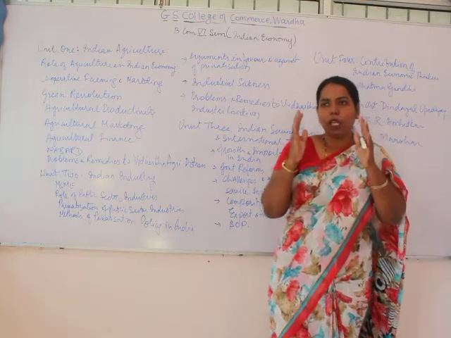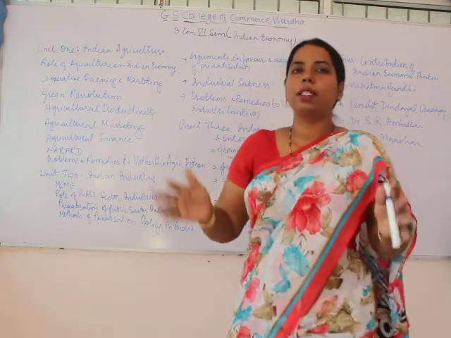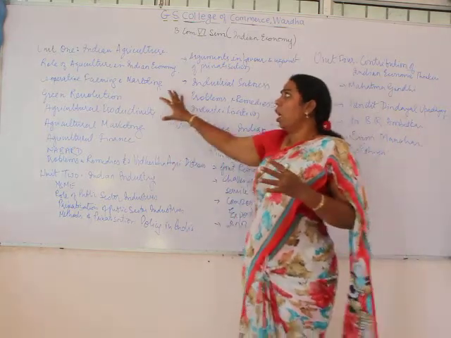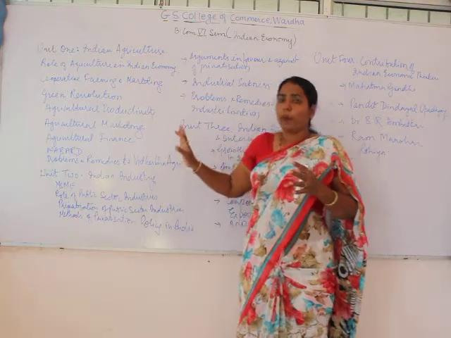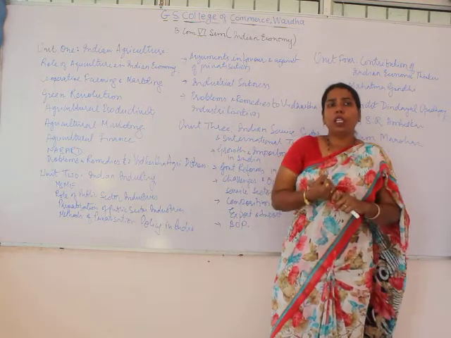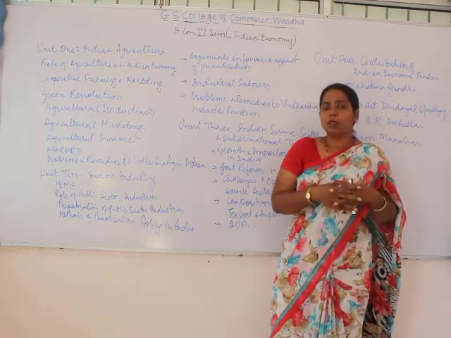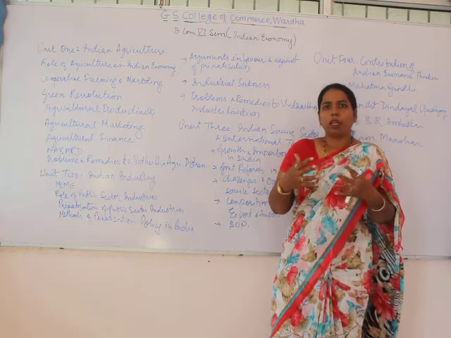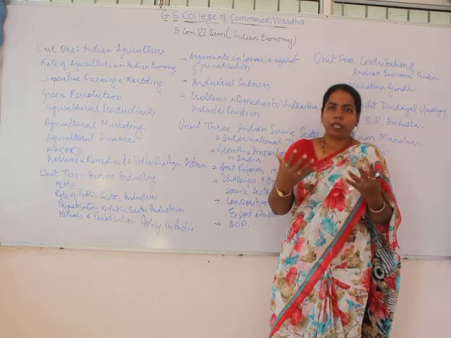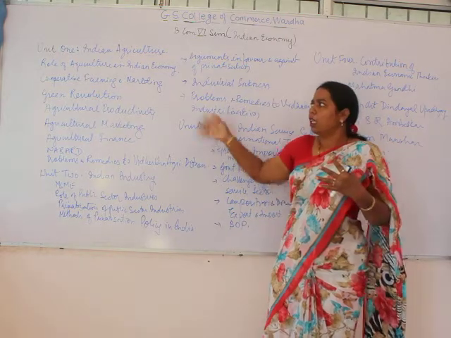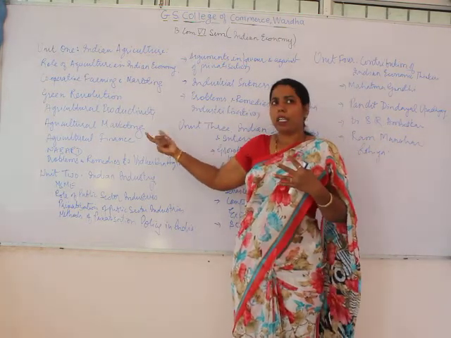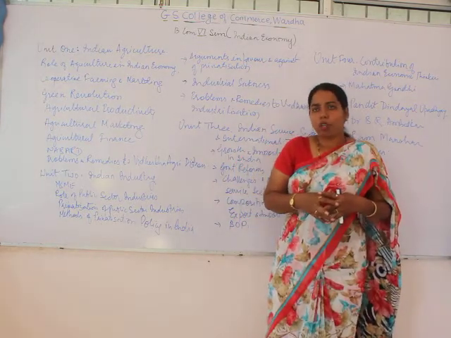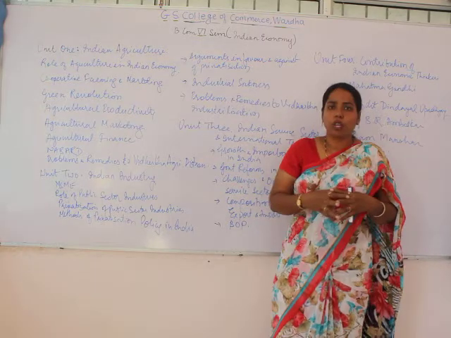So overall, this syllabus basically deals with Indian agriculture, whereby we are going to see the problems as well as remedies of Indian agriculture. What problems does Indian agriculture suffer under different heads, like agricultural productivity, agricultural marketing, and agricultural finance.